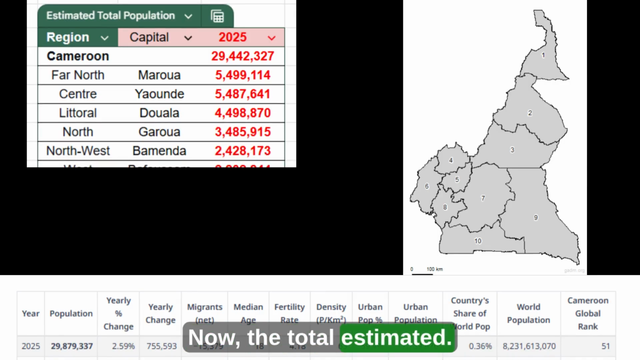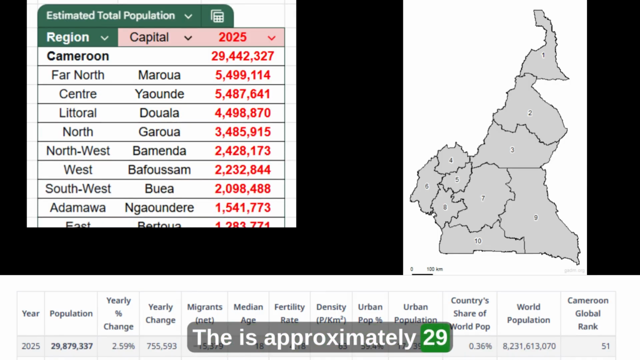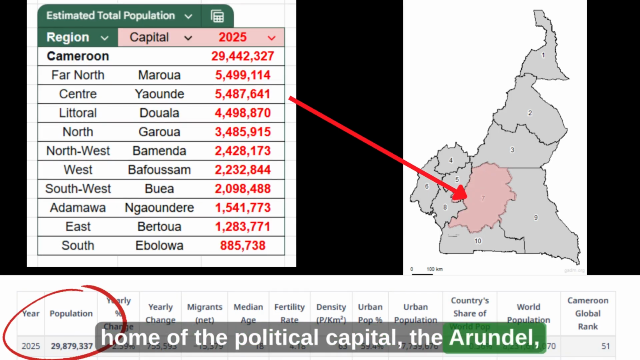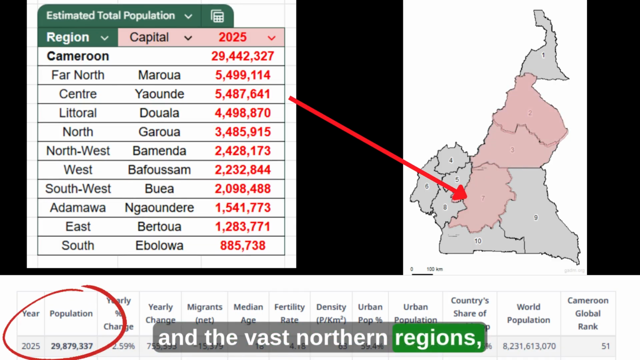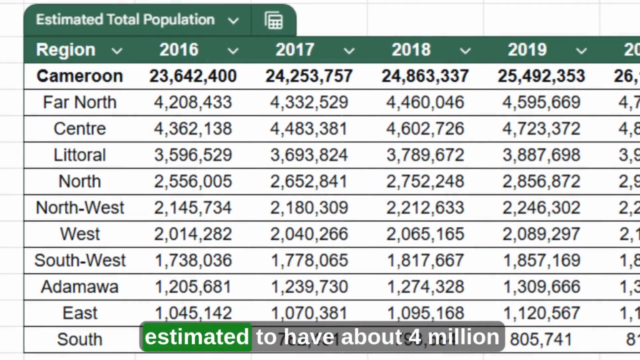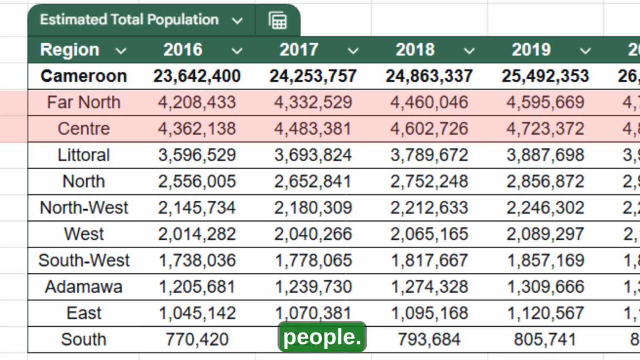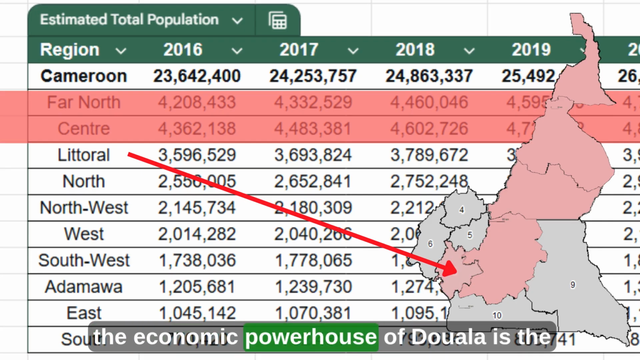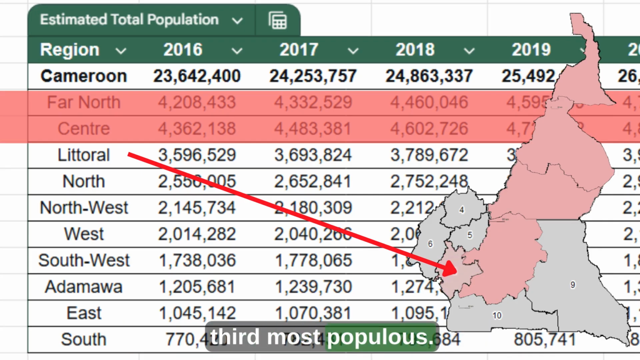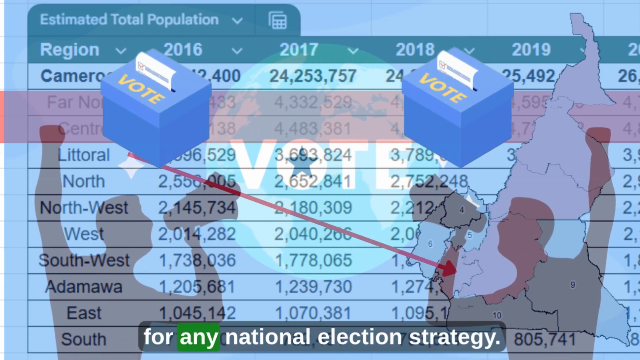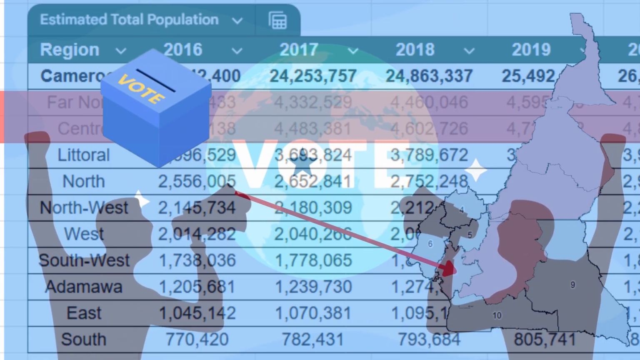Now, the total estimated population is approximately 29.9 million. The Central region, home of the political capital Yaoundé, and the vast northern regions, the Far North for instance, are the heavyweights, each estimated to have about 4 million people. The Littoral region, which is coastal, with the economic powerhouse of Douala, is the third most populous. This concentration of voters, especially in the political and economic hubs, is critical for any national election strategy.